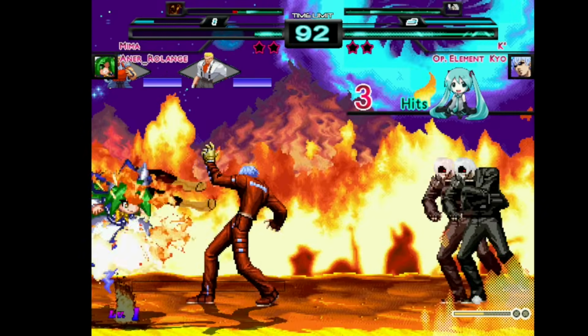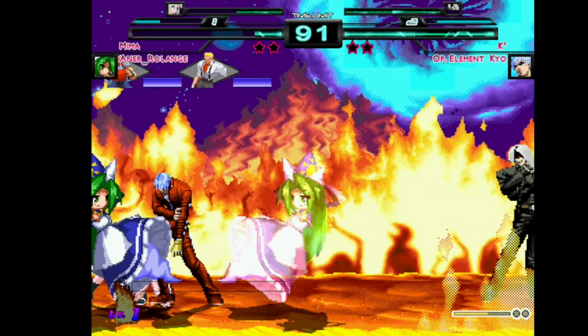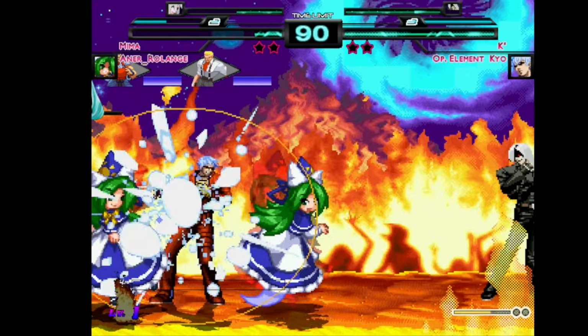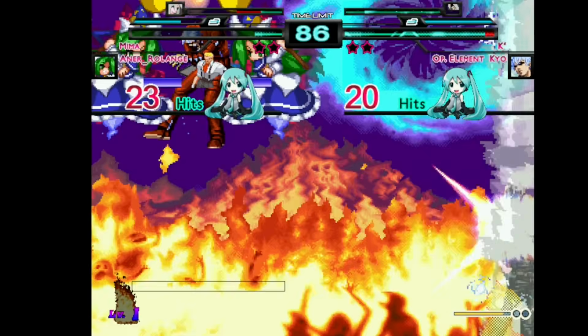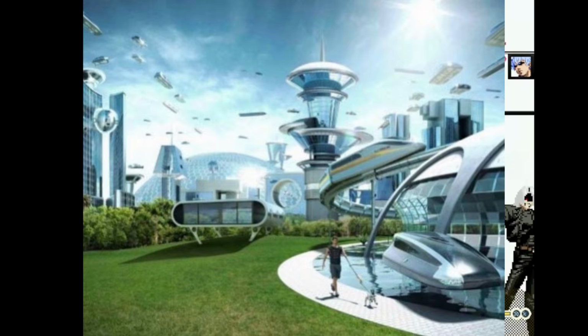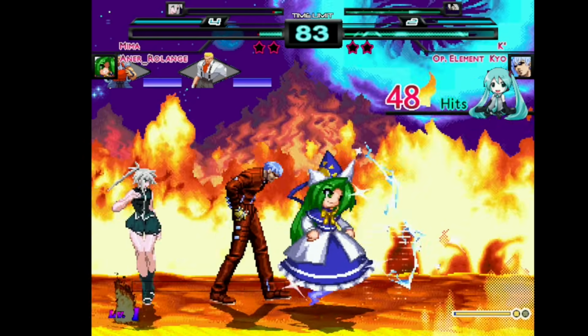Think of MUGEN like building a custom gaming PC. You don't throw every part into the case at once and hope for the best. You add things gradually, test them, and make sure everything works before moving on.